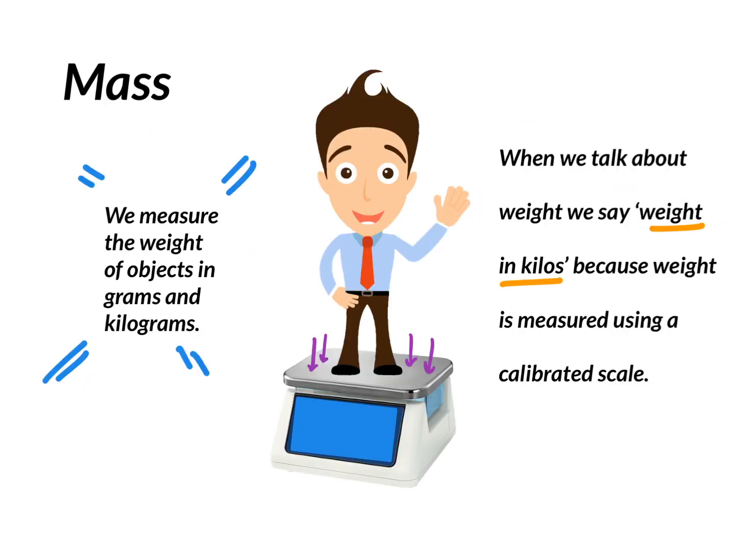Now, I know all of this can be very confusing, so to make it very simple, this is what we do. We measure the weight of objects in grams and kilograms. When we talk about weight, we say weight in kilos because weight is measured using a calibrated scale. When we're measuring the weight of objects, we're measuring the weight in terms of grams and kilograms on a scale. And that's all you need to know for this video, that weight is measured in grams and kilograms.